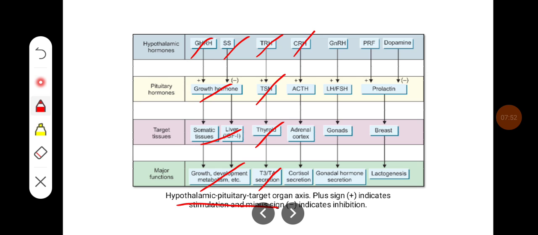The CRH from the hypothalamus increases the ACTH from the pituitary, which in turn acts on the adrenal cortex to produce cortisol. The gonadotropin releasing hormone increases the LH and FSH, which act on the gonads and control gonadal hormone secretion. Whereas the prolactin inhibiting factor, or dopamine, inhibits prolactin secretion, and prolactin in turn acts on the breast for lactogenesis.